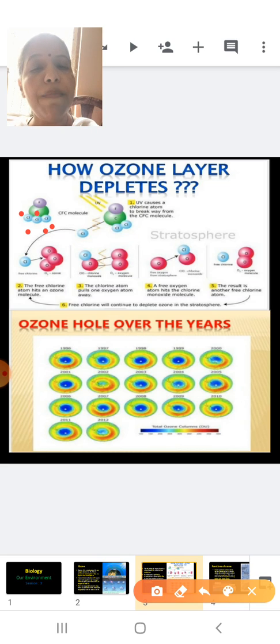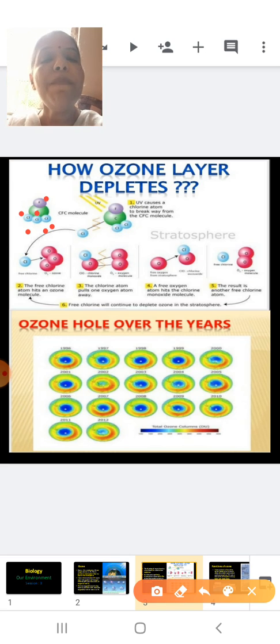You can see a carbon in the center, represented by green color, and F, represented by the purple color. So this is your CFC molecule, chlorofluorocarbon. It is a man-made compound, very light, and it rises high up into the atmosphere.